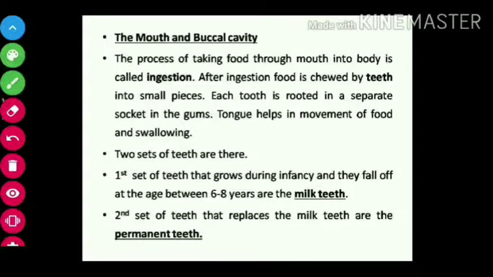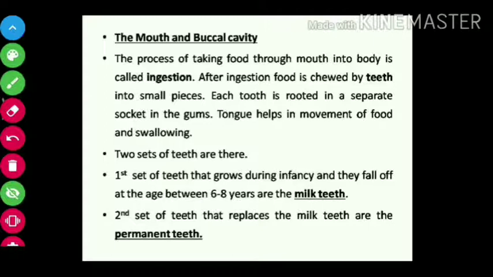So let's start. First is the mouth and buccal cavity. Look at the screen. The mouth is there, where the opening of the mouth has lips. That opening is known as the mouth, from where we take food.